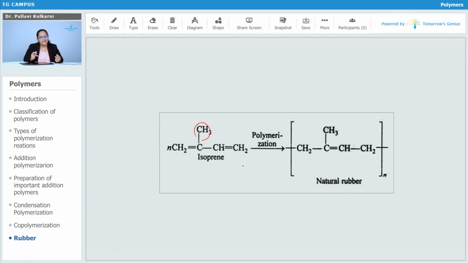It undergoes addition polymerization, like this bond will be shifted to the next carbon atom of another isoprene molecule, and this double bond will be shifted in between the two carbon atoms, and the polymer is called natural rubber or polyisoprene.